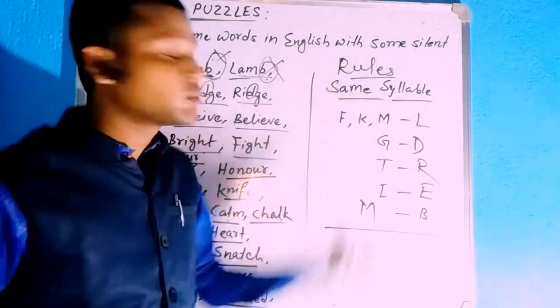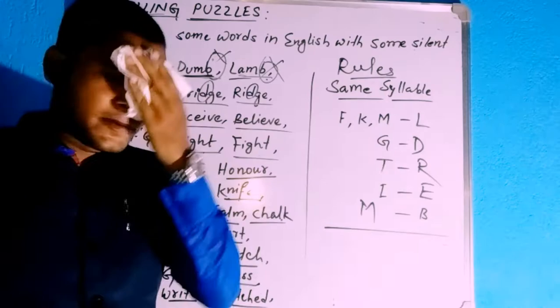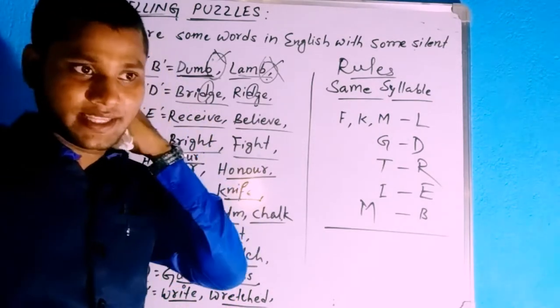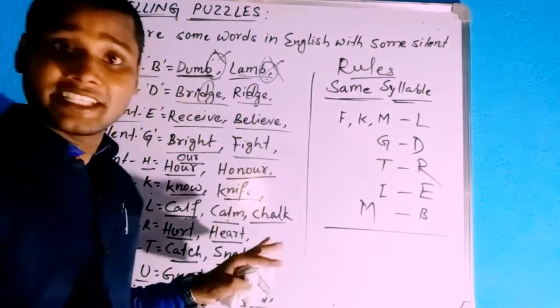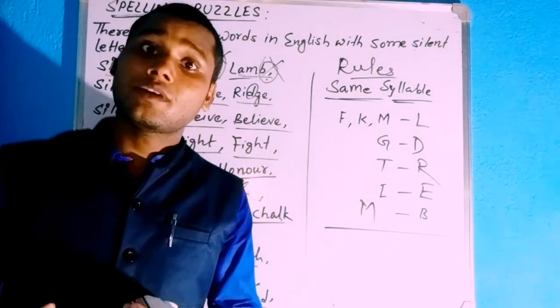Now what are the rules of it? What rules are followed? In this video I will give you some of the rules, and in the next video I will give you more.